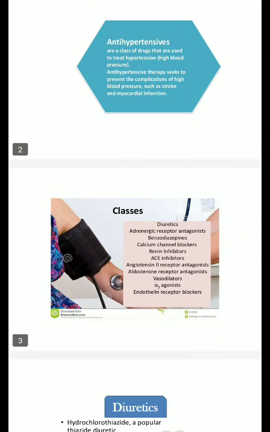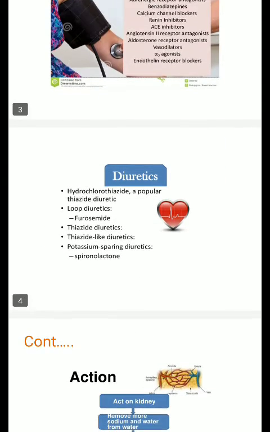There are many classes of drugs which can be called antihypertensive agents. These are diuretics, adrenergic receptor antagonists, benzodiazepines, calcium channel blockers, renin inhibitors, ACE inhibitors, angiotensin 2 receptor antagonists, aldosterone receptor antagonists, vasodilators, and many others.